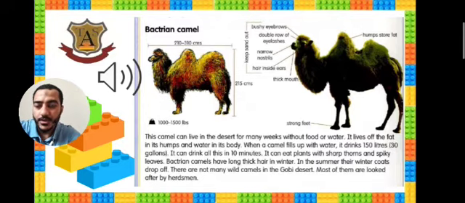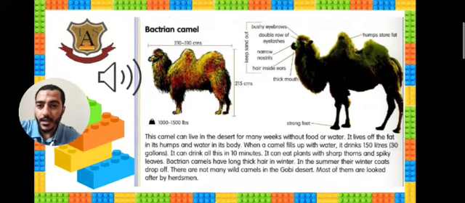We know that this kind of camel has two humps on its back. Okay, let's read. This camel can live in the desert for many weeks without food or water. It lives off the fat in its humps and water in its body. So this camel can store fat in its humps and water in its whole body.